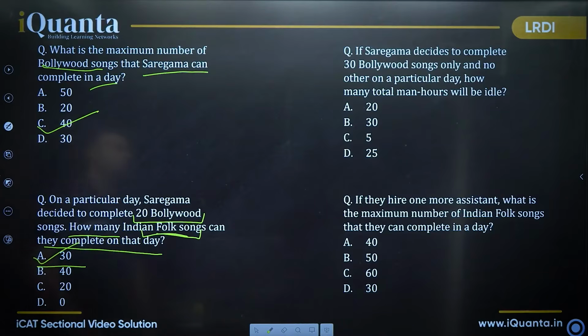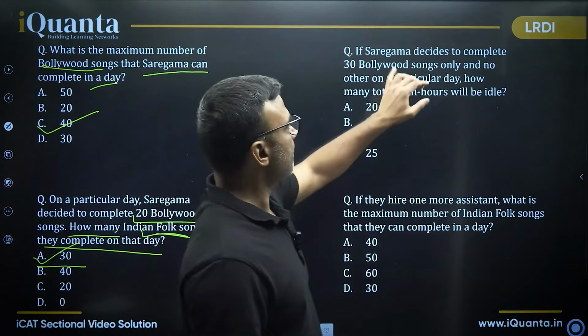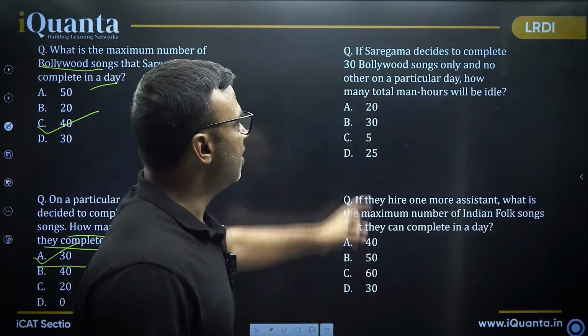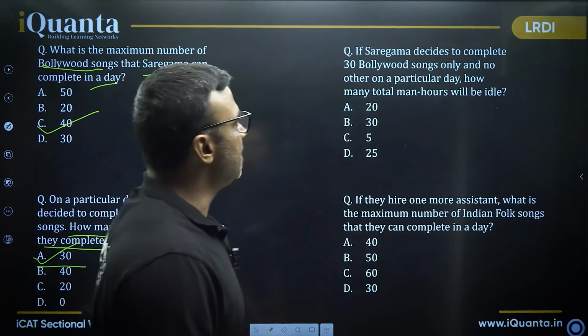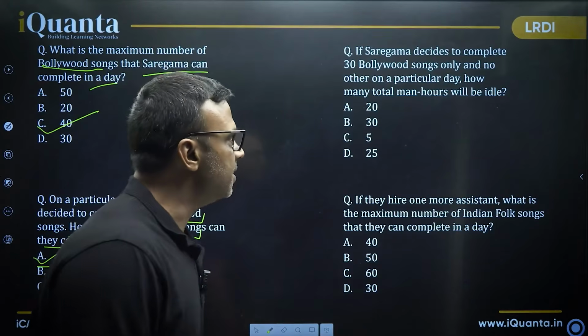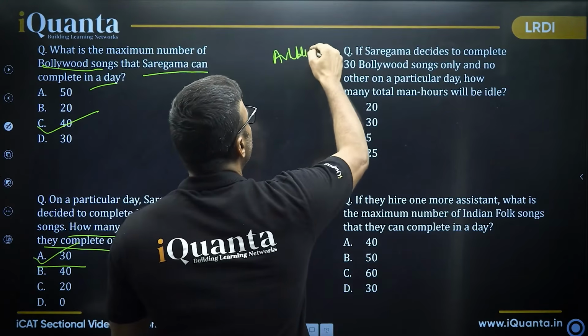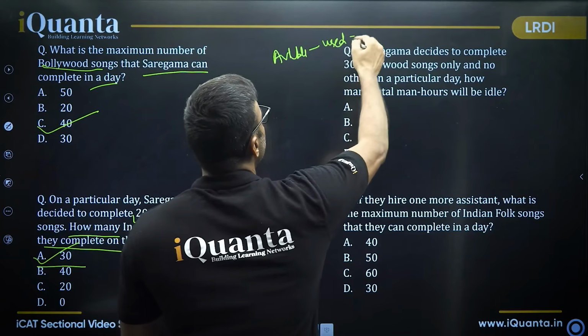All right. Very good. Now, if Saregama decides to complete 30 Bollywood songs only, and no other on a particular day, how many total man hours will be idle? So, available minus used. That will be idle.